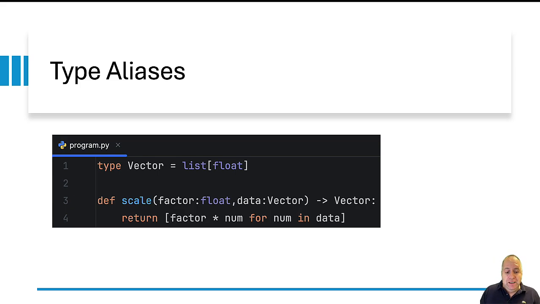So now if you look at the function scale, you can see that it has two parameters. Factor, its type is float, and data, its type is vector. Now, vector is actually a list of floats. The returned value of the function scale is also of the type vector. So now the entire code makes sense.